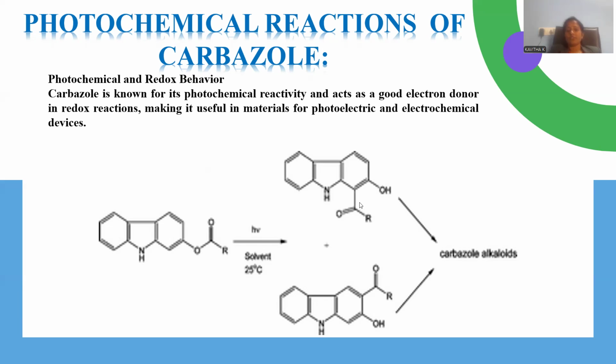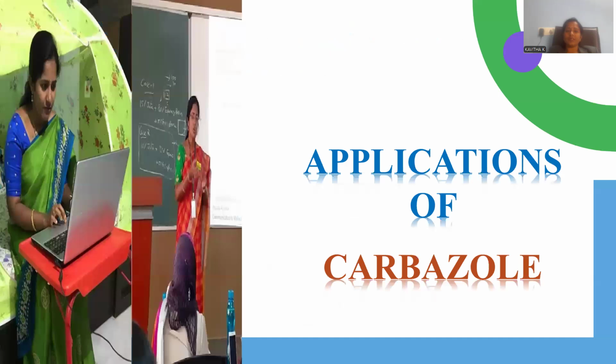There is a provision to migrate this acetyl to position number 1 or else position number 3 as well. Both possibilities are there because both positions are freely available for that migration or rearrangement process, which in turn is further used for the synthesis of carbazole alkaloid moieties. This is the way photochemical reactivity is also observed for this carbazole molecule under light irradiation conditions.